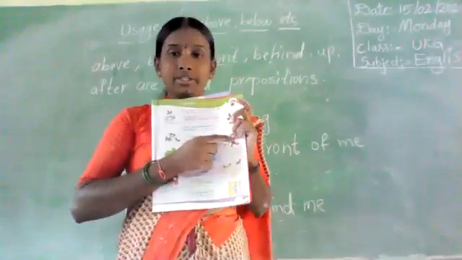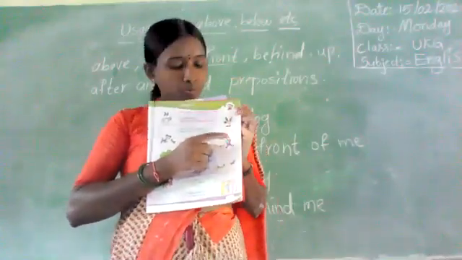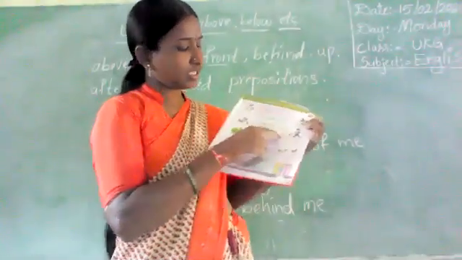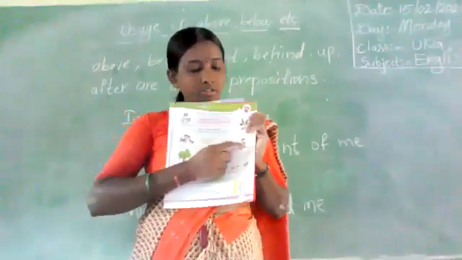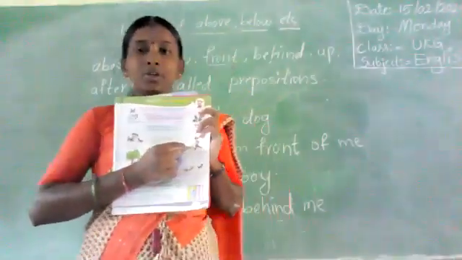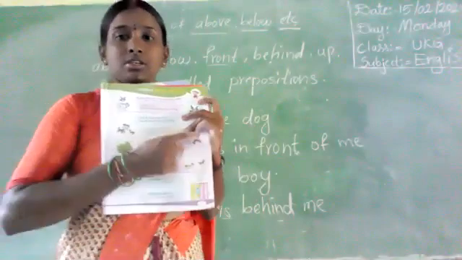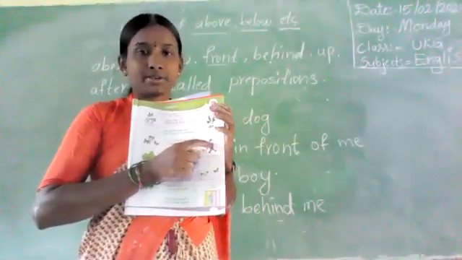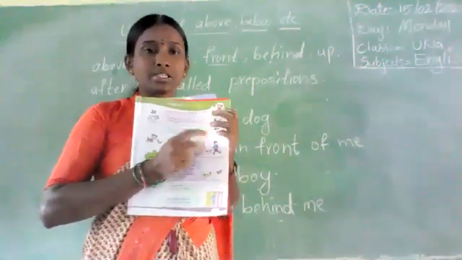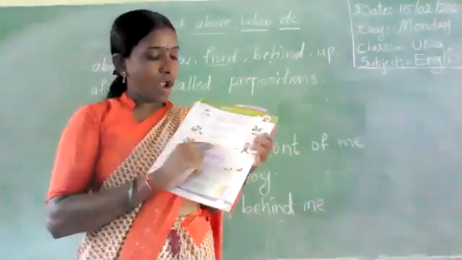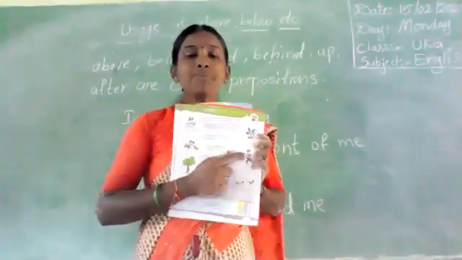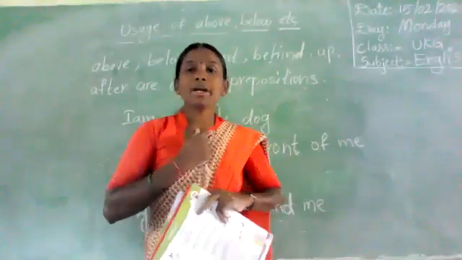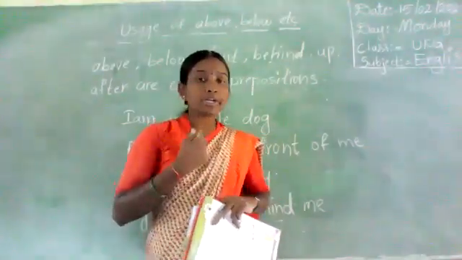This is a boy. This is a dog. I am a little boy. Who are you? I am a little boy. I am a little girl.